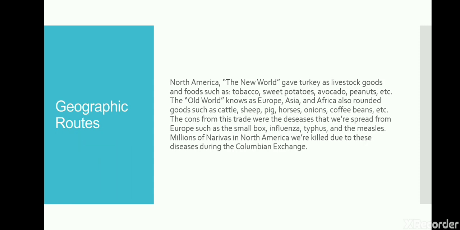Geographic roots. North America, the New World, gave Europe turkey as livestock, and goods and foods such as tobacco, sweet potatoes, avocado, peanuts, etc. Europe, Asia, and Africa, the Old World, also brought goods such as cattle, sheep, horses, pigs, onions, coffee beans, etc. The cons of this trade were the diseases that spread from Europe, such as smallpox, influenza, typhus, and measles. Millions of Native Americans in North America were killed due to these diseases during the Columbian Exchange.